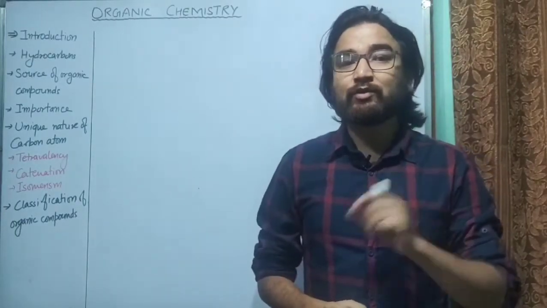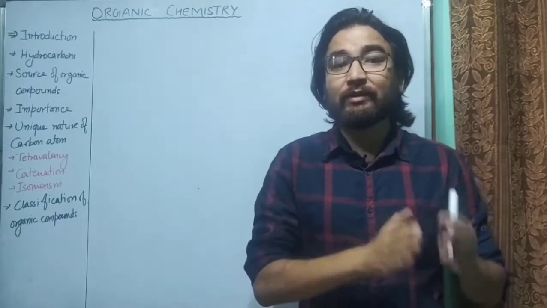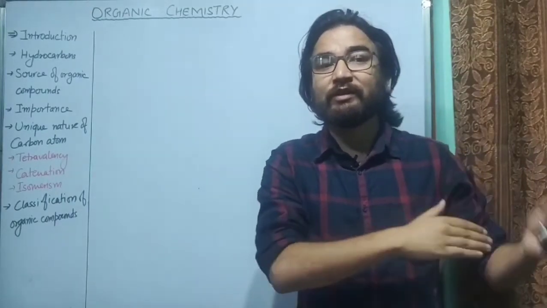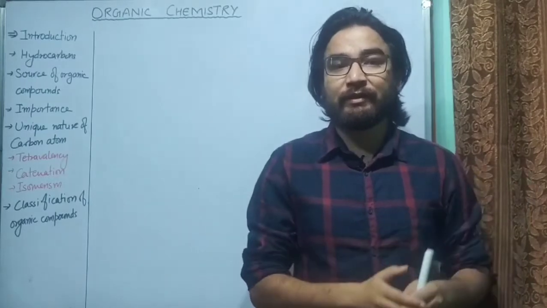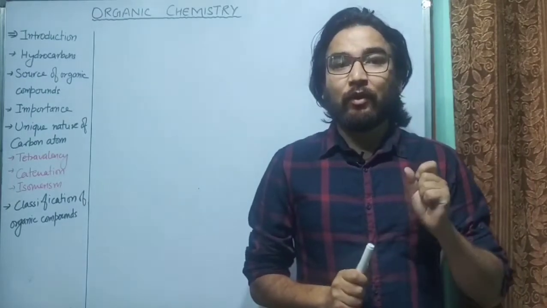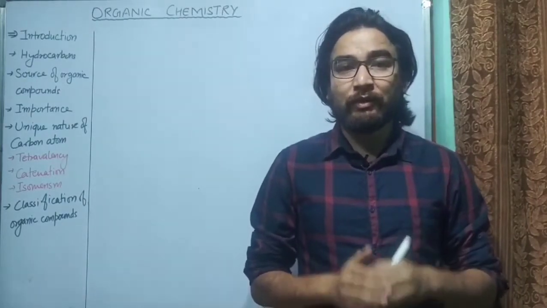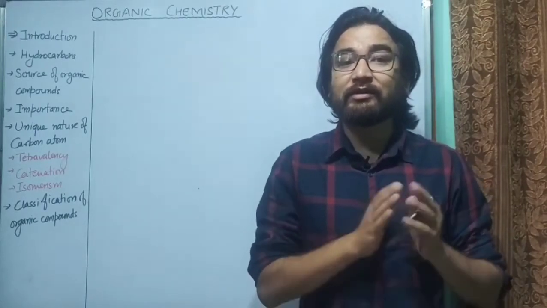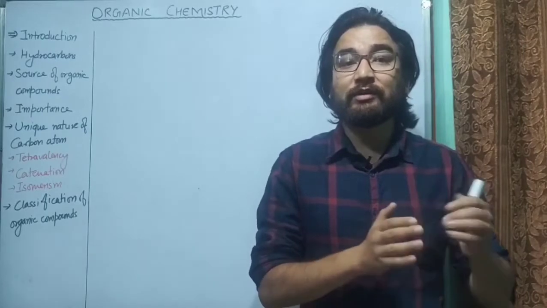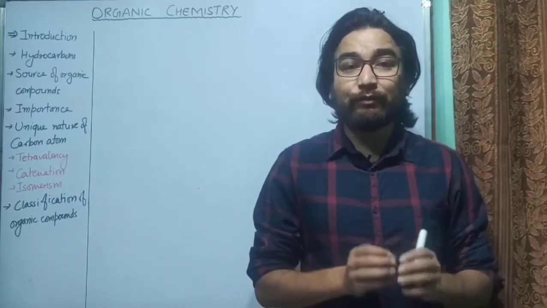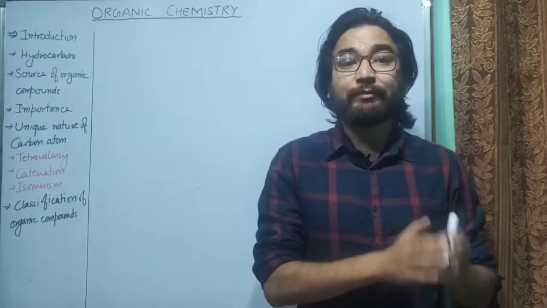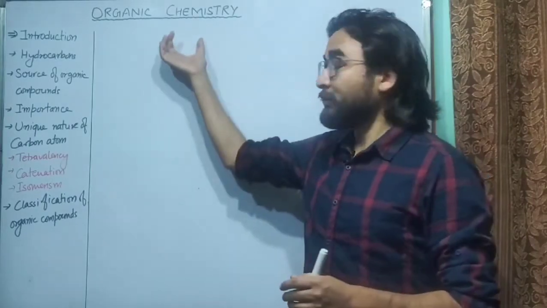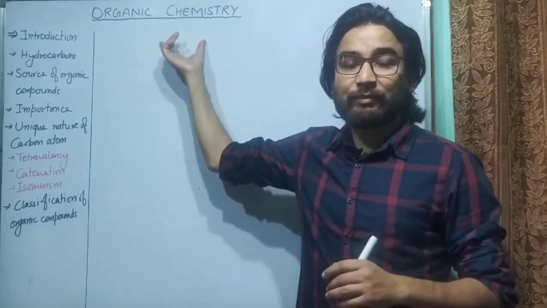Now the second question comes, why do we have a separate branch, that is organic chemistry, just to study the compounds of carbon? Why are there not so many branches for the study of compounds of different elements? It is because more than 90% of all known compounds are just organic compounds, or compounds of carbon. So therefore we have a separate branch of chemistry for organic compounds.